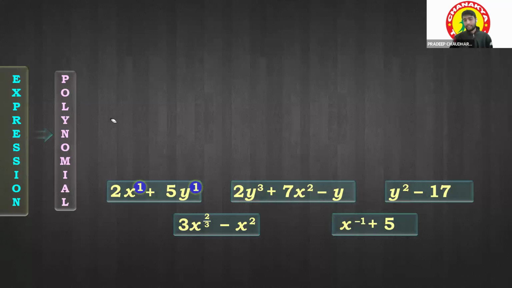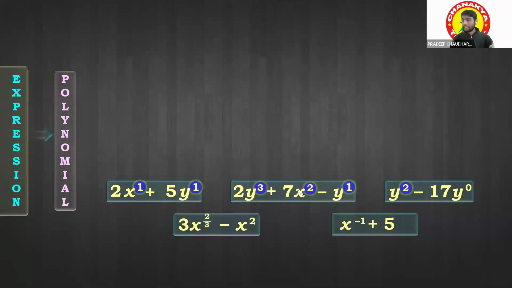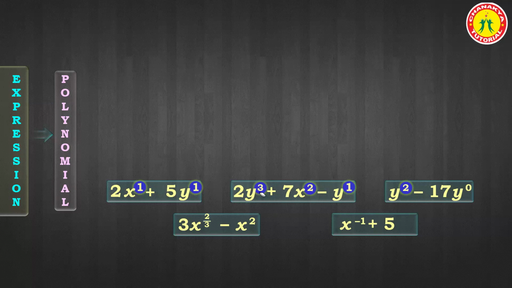Okay, now let's understand what a polynomial is. Clear? Let's understand what a polynomial is. Fine. In all these, you are seeing what? 2x1 plus 5y. What are the powers of the variables? Exponent. 1. Right, 1. In this question, what is the degree? No, first let me know what is the power, or the exponent, of y. 3.